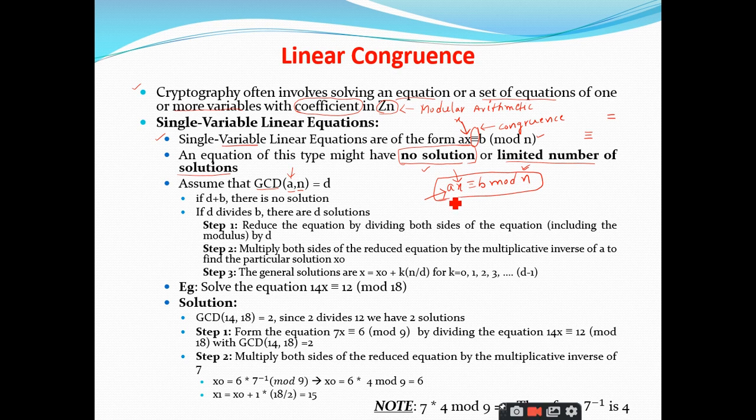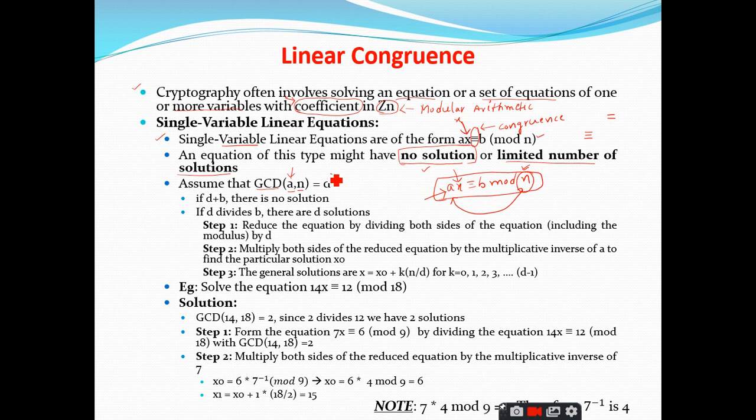Similarly, we have this a. What is this a? Here you can see coefficients. It is the coefficient, right? So when you take this coefficient in Zn, what is n in this particular example? This one, right? So this a is the coefficient and this is an element in Zn. So you have to find the GCD of a and n.